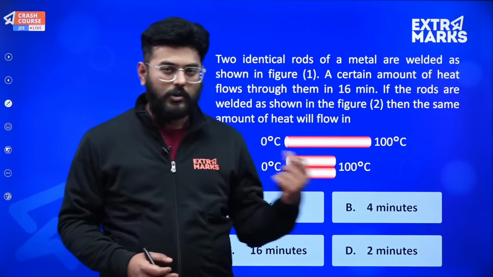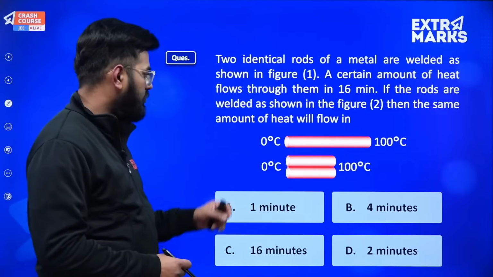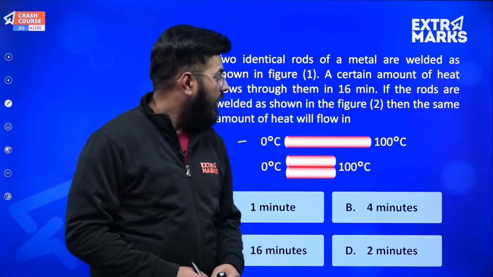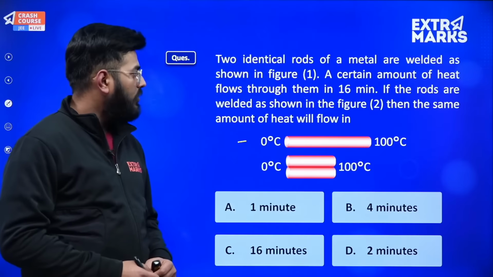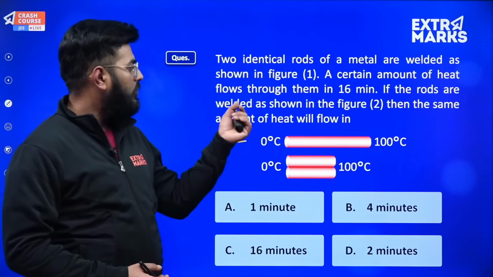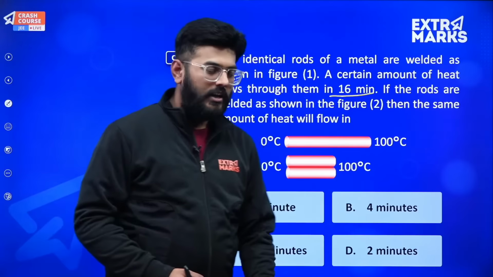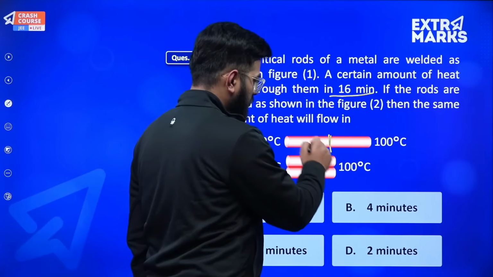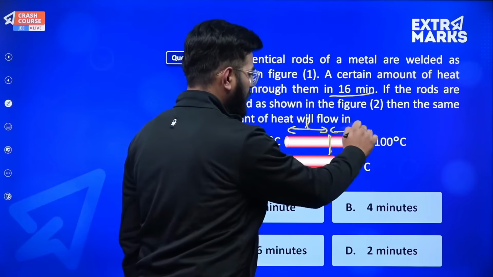Now let's move ahead and solve this question. Okay, we'll be solving this question with the concepts which we have just learned, and what it says is two identical rods of a metal are welded as shown in figure 1. Okay, so this is probably figure 1. A certain amount of heat flows through them in 16 minutes. So I guess these were the two rods and they were connected over here. Okay, so they are length L and they are length L.